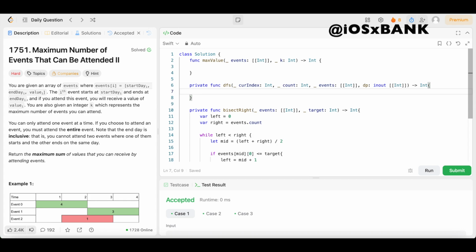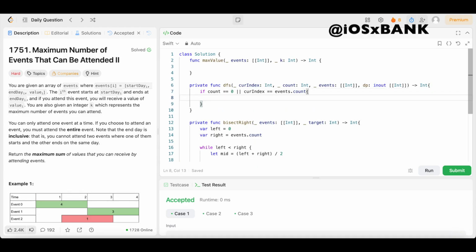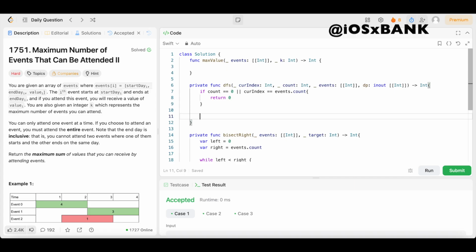Boom, just like that. Now we need a base case for if no events left or selections remaining. We're going to say if count equals 0, or, 2 vertical lines, curIndex equals events.count, we're going to open up the brackets and we're just going to return 0. Boom. Then we're going to come underneath this if statement and return a memoized result if already computed.